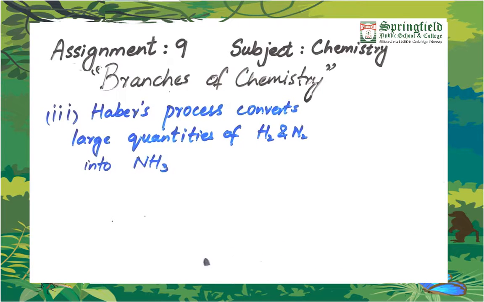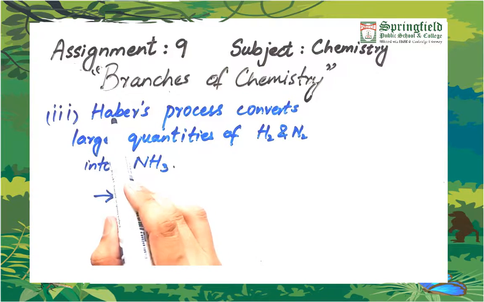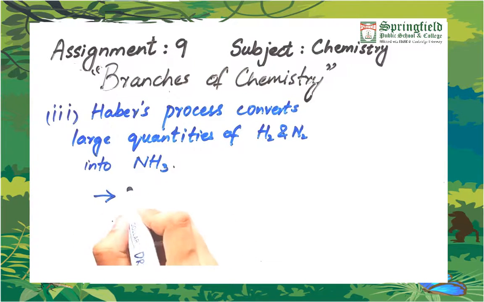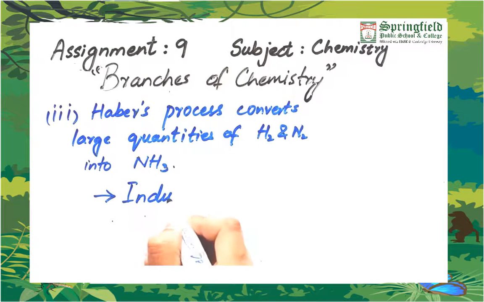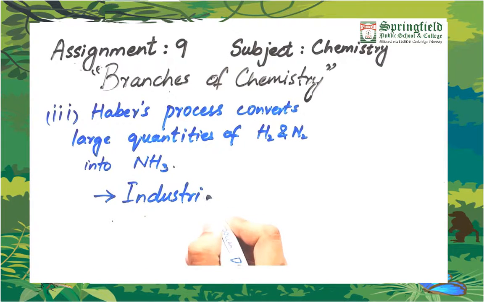Number 3 is that Haber's process converts large quantities of hydrogen and nitrogen into ammonia. So large quantities of ammonia are prepared by a process or method, Haber's process. So we can say that industrial chemistry is that branch which deals with this.